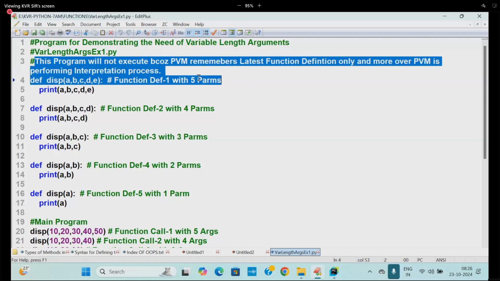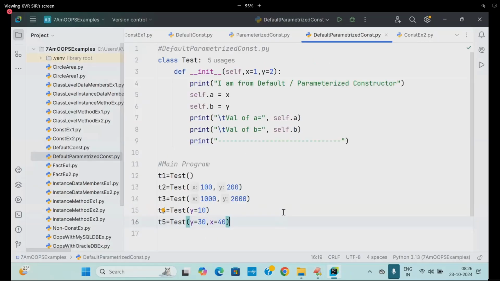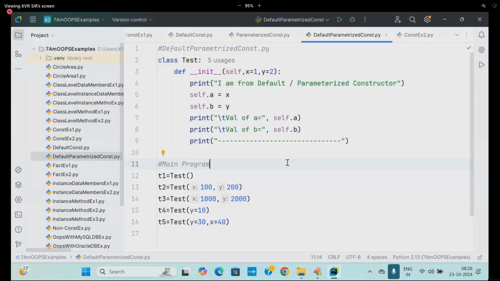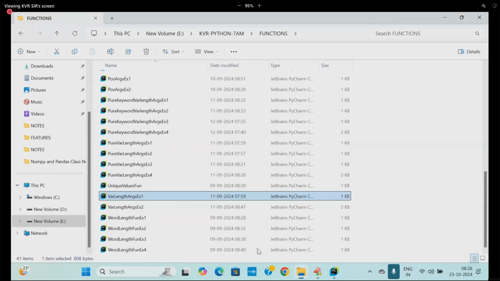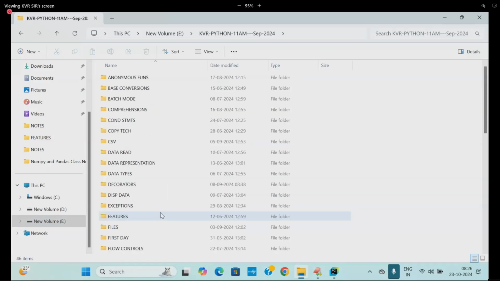Moreover, PVM is performing which process? Interpretation process. This I already explained earlier. This concept I sorted out by using what? Star parameter I took. Are you following me? So this is the constructor concept we are solving like this. So in a class of Python, how many constructors can you define? Only one constructor. That too, it can satisfy both of them with our intelligence called what? Default arguments concept.